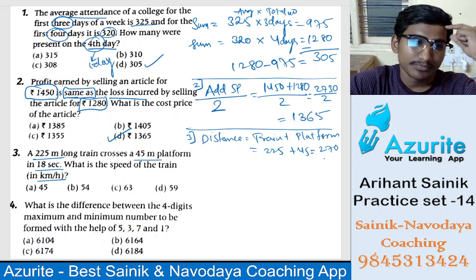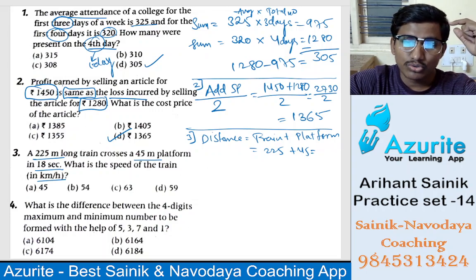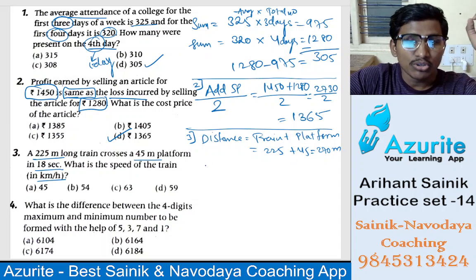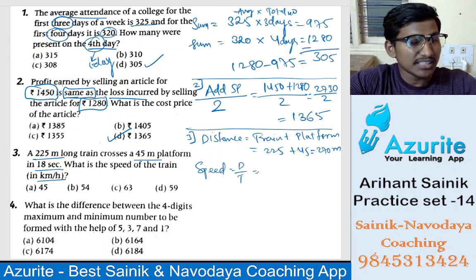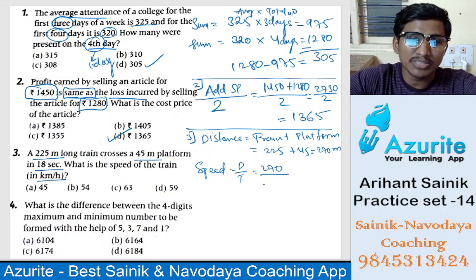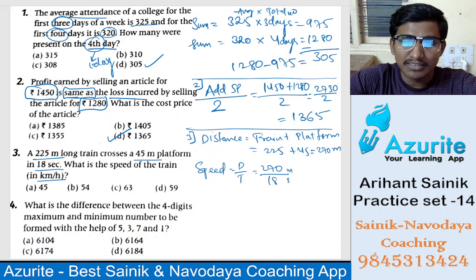270 meter is the total length. Now how do we find speed? Speed is distance by time. Distance is 270, divided by time, which is 18 seconds. So it will be meter per second.